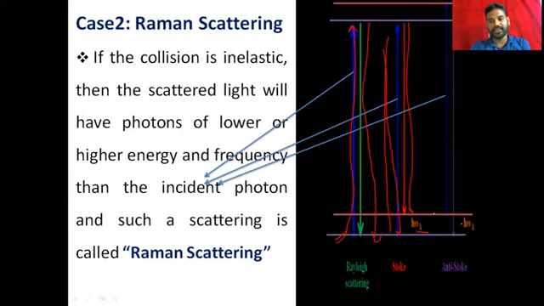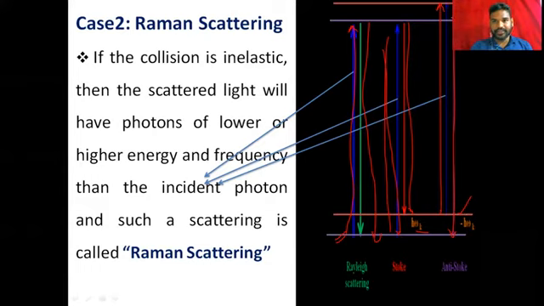Or it may happen like this: the electron goes from a higher energy state to another higher energy state, and while coming back, it goes to the ground state, the complete ground state. That means lower energy than the excited energy level. So this is the ground state while exciting. In this case, this is the ground state.